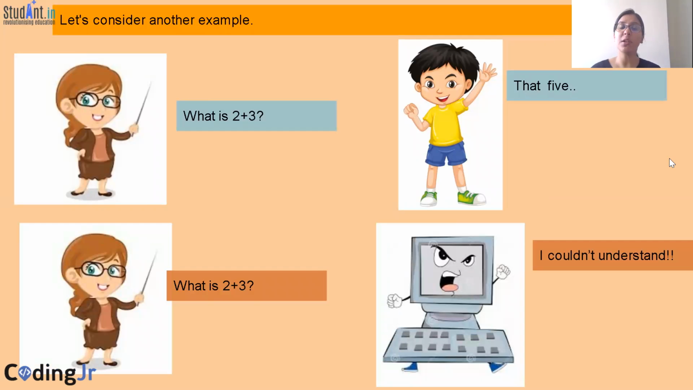you can see that if somebody asks you what is 2 plus 3, you will immediately say yeah, that's 5. But if you ask what is 2 plus 3 to a computer, the computer couldn't understand. Now you must be very confused, because when you open the calculator in the computer and then you write 2 plus 3, you get 5. But no, the computer is not understanding your language. There is a programming language that is used to communicate between you and the computer.